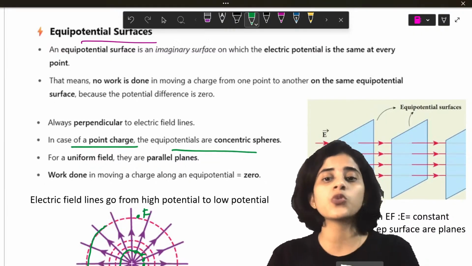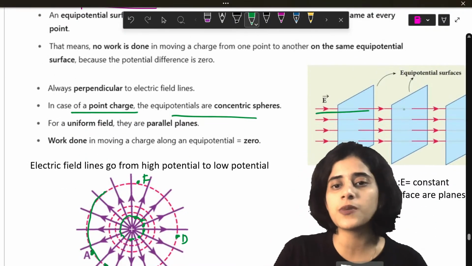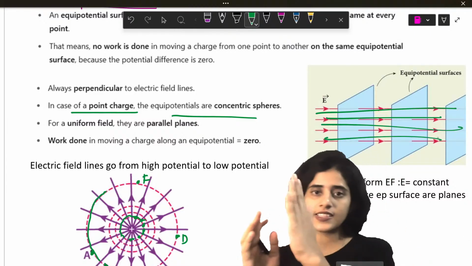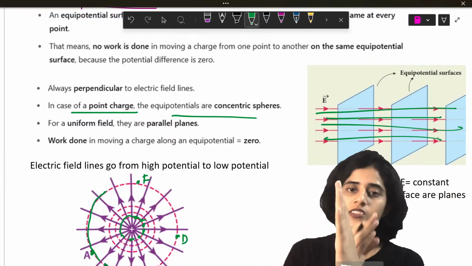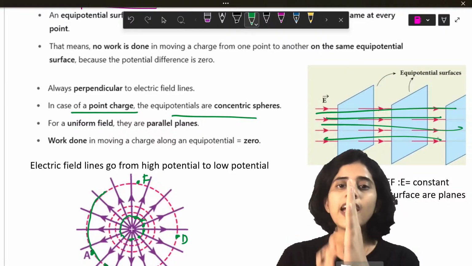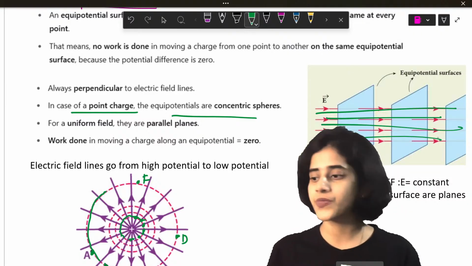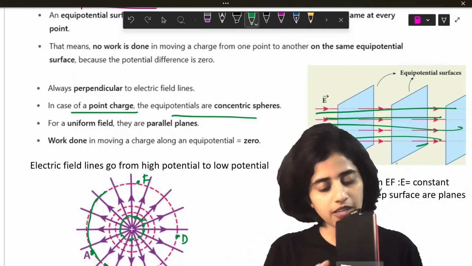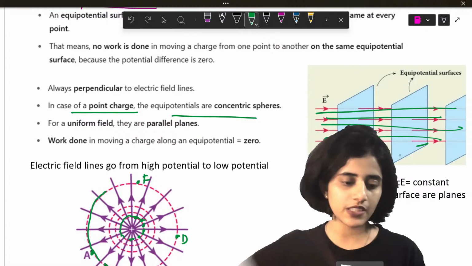Now, imagine there is a uniform field. Not a point charge, but a uniform field. Now, there are 5 field lines coming. How do I make a surface such that the potential is the same? I have to keep a parallel plate. So, field lines are coming in. Can you see that?